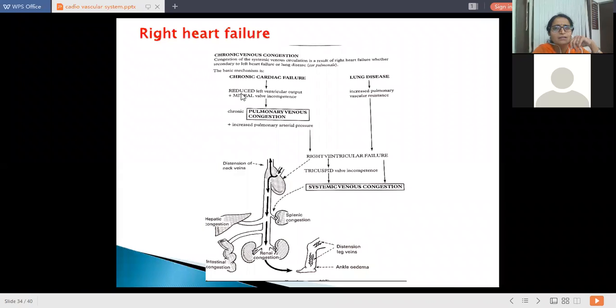Then chronic cardiac failure reduces left ventricular output, plus mitral valve incompetence, which is the reason for left heart failure giving rise to right heart failure later on, that is pulmonary venous congestion and then right ventricular failure. It may also be due to tricuspid valve incompetence, which gives rise to systemic venous congestion. This is the pathophysiology of right heart failure.